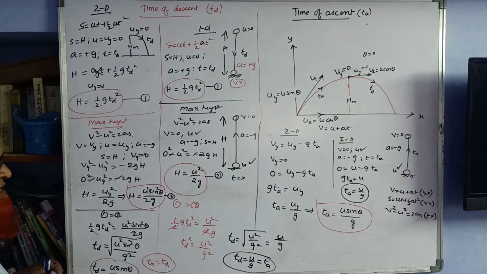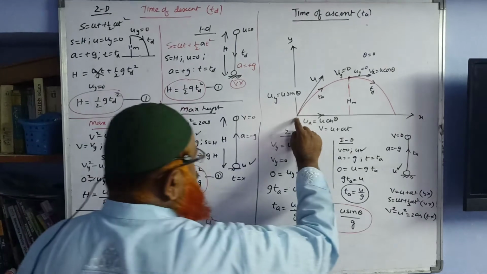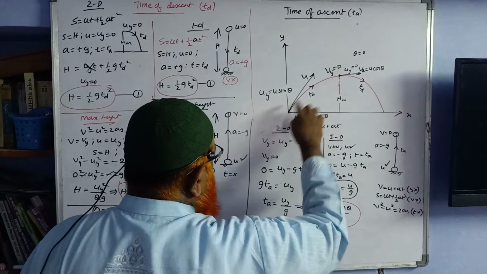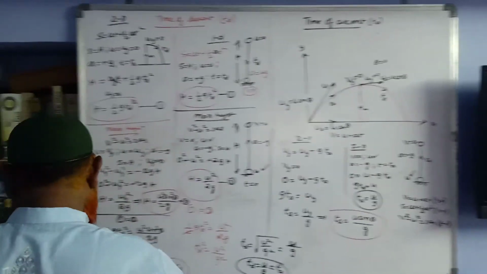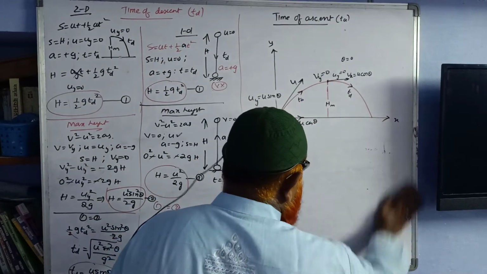Then let us prove here. What is the meaning of this? The time it takes to reach from the lowest point to the highest point is the same time it takes from the highest point to the lowest point. Time of ascent is equal to time of descent. Now we shall discuss range.